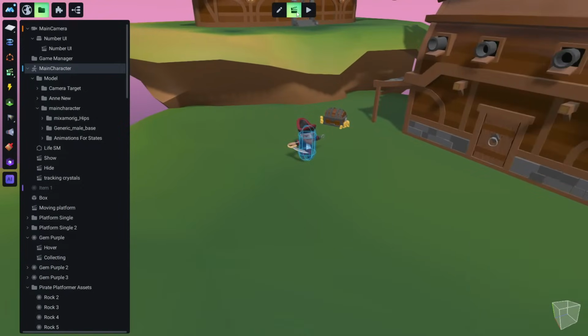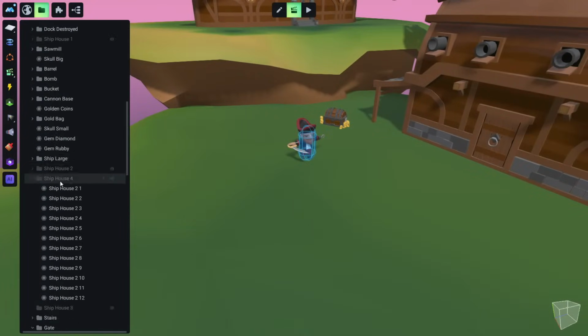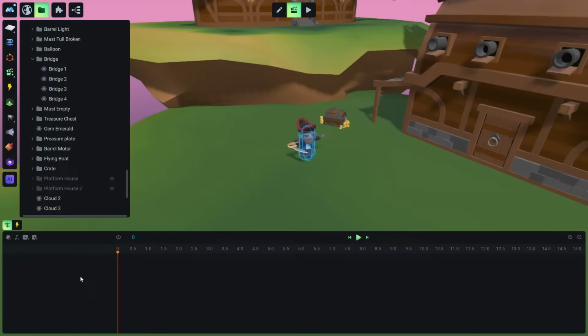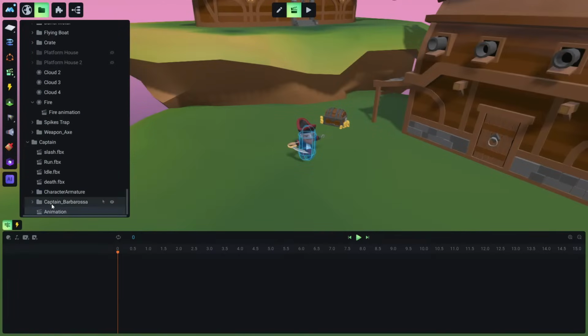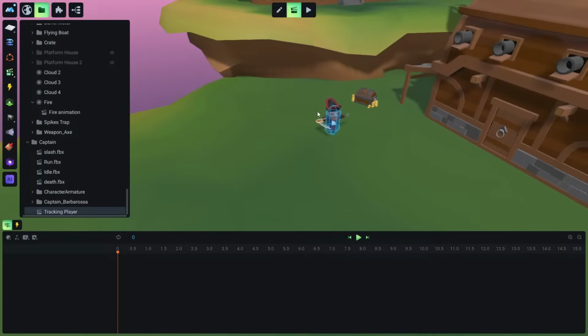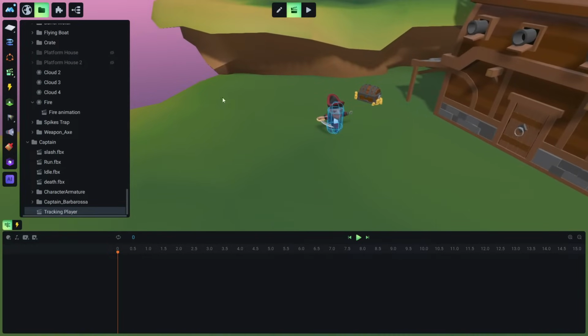We can go to animation mode, go to the captain and create an animation. Okay, create an animation, and let's rename this animation to make it easier to find. It can be called anything you like, but I will call it tracking player. Okay, let's track the player. How can we track the player now? First of all, let's import our captain to the timeline like we did before.